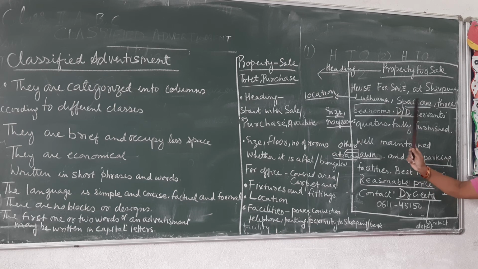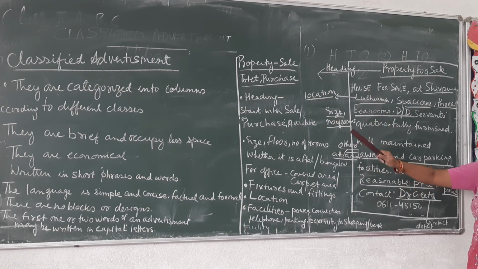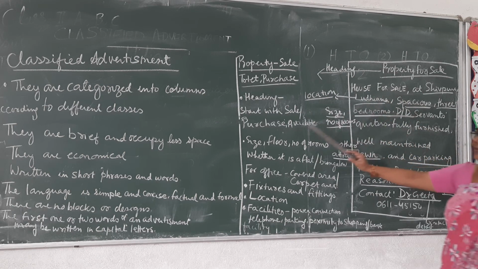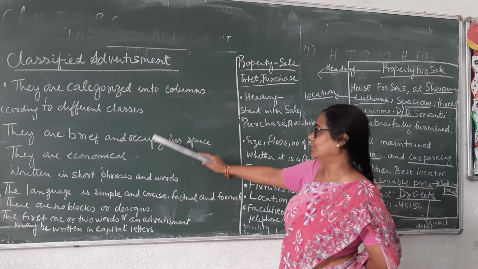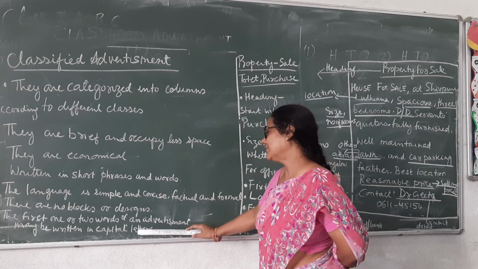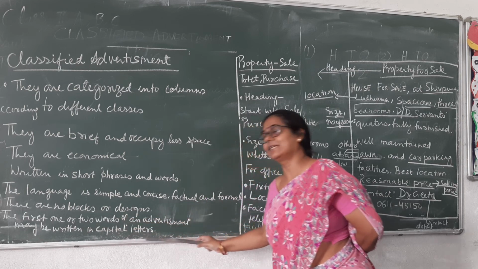I hope you have understood the points that you're going to put in while you are writing about property sale, to let and purchase. Now here I have given you an example. When we are writing property for sale, we are going to begin with property for sale. The first one word or two words of an advertisement may be written in capital letters.